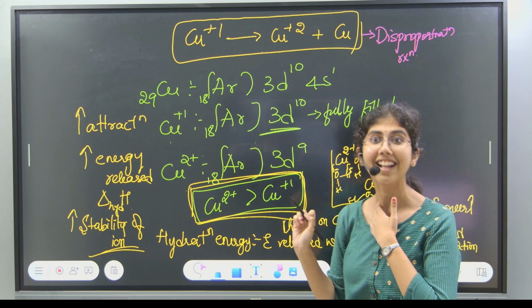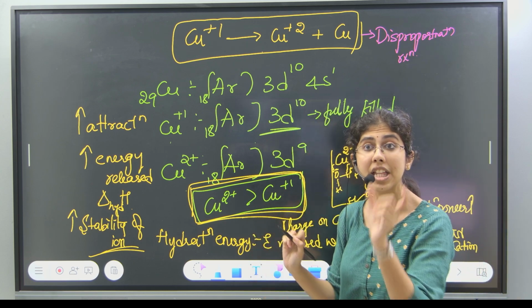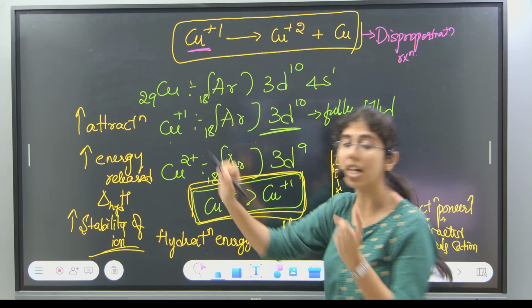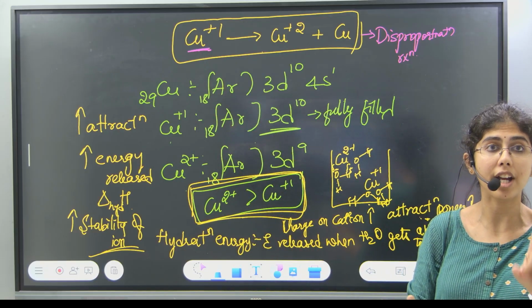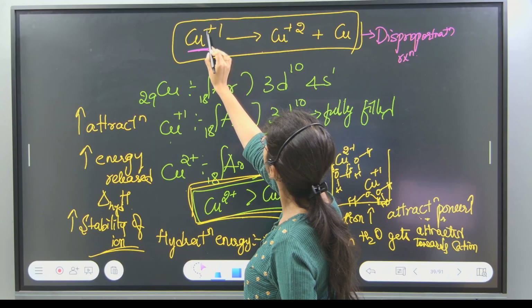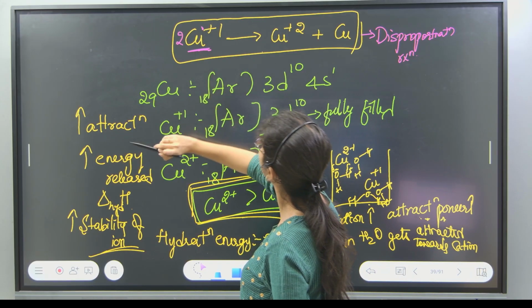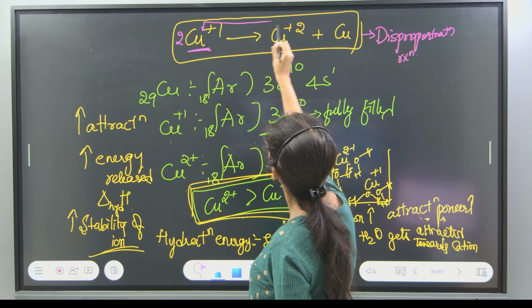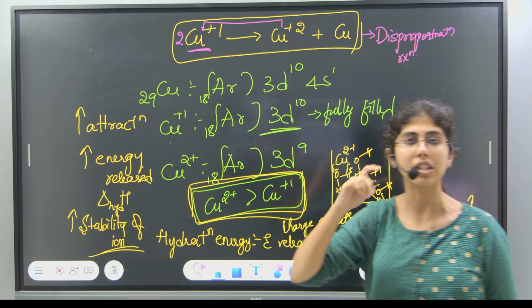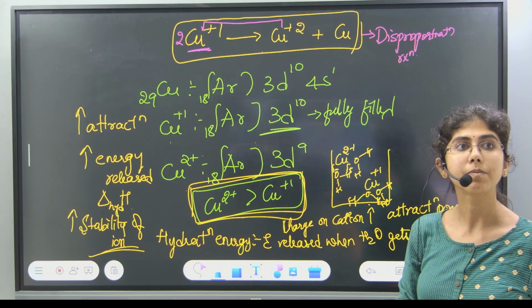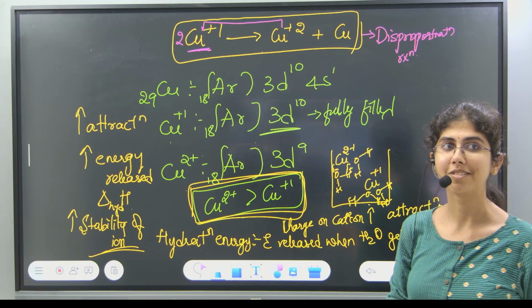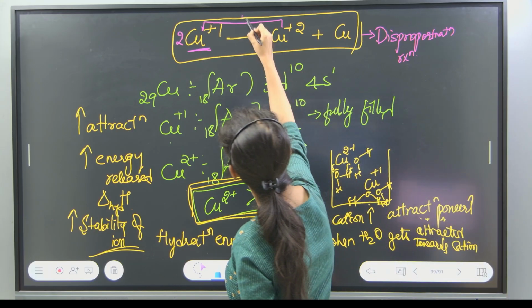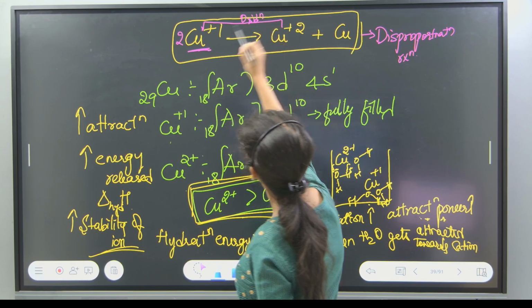It undergoes both oxidation and reduction. Correct? Yes. A single species is undergoing both oxidation and reduction. Look, plus 1 is converting into, you can take 2Cu plus, plus 1 is converting into plus 2. What kind of reaction is this? Reduction or oxidation? Oxidation. Very good.